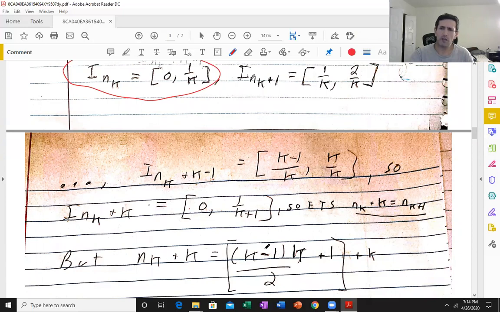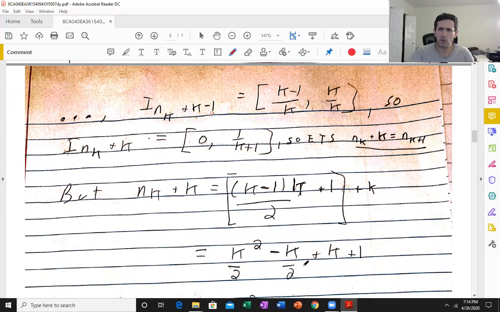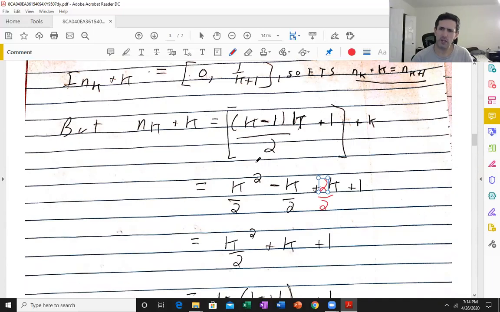n_k plus k, this is what n_k is. Add k to it. k squared over 2 minus k over 2 plus k. So write k as 2k over 2. So it's going to be plus k, should be k over 2.